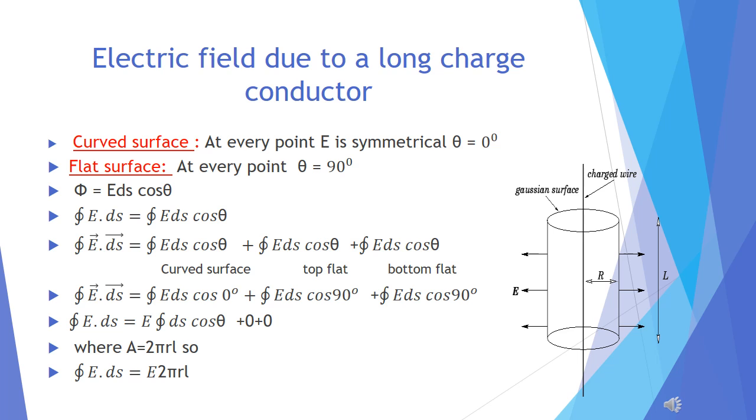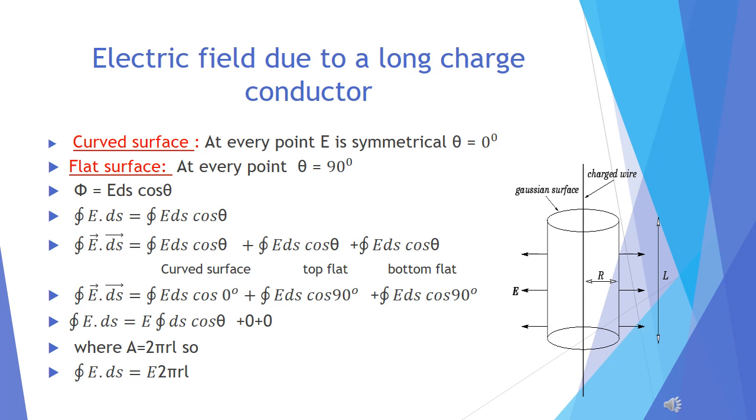Now for the flat surface, the angle is 90 at every point, so there is symmetry. Then flux is phi equals E ds cos theta. Then phi is 0, so at every point the flux is 0. So we don't have to do much calculation for the upper and lower surface.